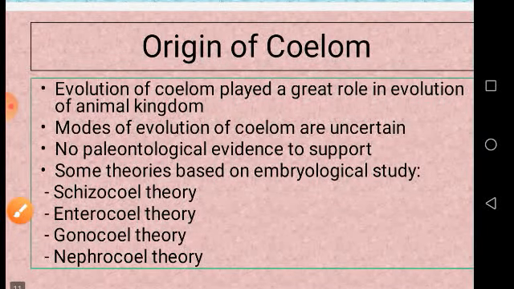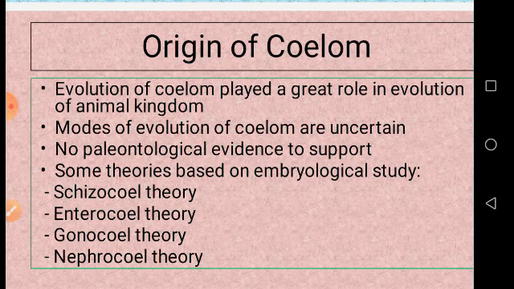Now let us try to discuss the origin of the coelom. So far we have seen different types of coeloms in different animals, but how was this coelom originated? Evolution of coelom played a great role in the evolution of the animal kingdom, and the modes of evolution of coelom are uncertain.